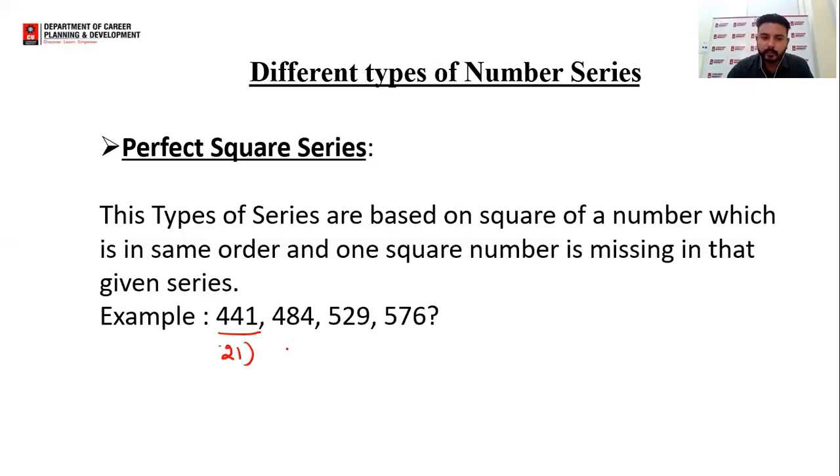484 is the square of 22. 529 is the square of 23. 576 is the square of 24. So this series is formed by 21 square, 22 square, 23 square, 24 square. So the next number of this series should be 25 square, and the value of 25 square is 625. That will be our required answer.